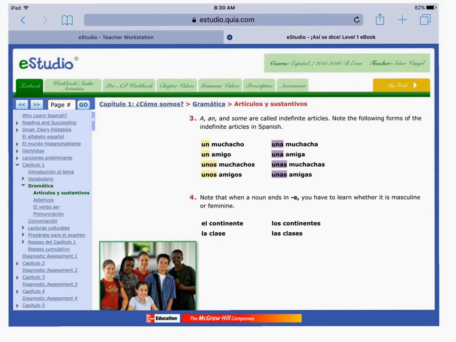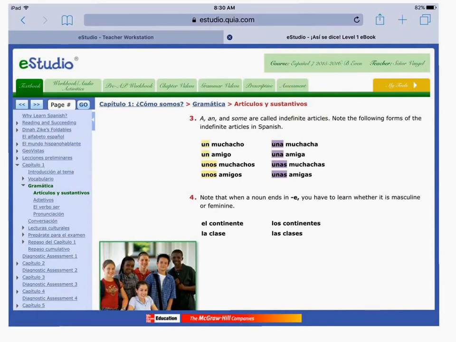So you see, the point of all this, the articles and the nouns, is that they always have to match. So you have to constantly be thinking as you're writing and using these words. Is it masculine, feminine, singular, or plural? And that's really what we're trying to get your program doing with this first chapter.